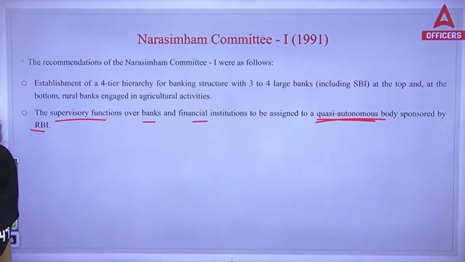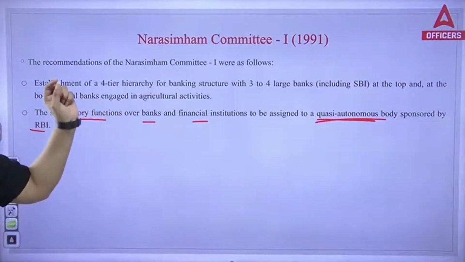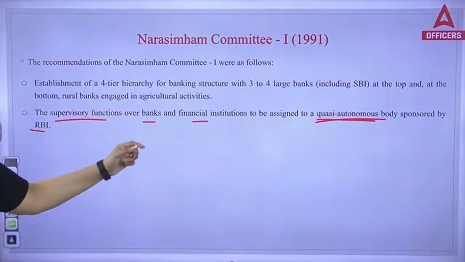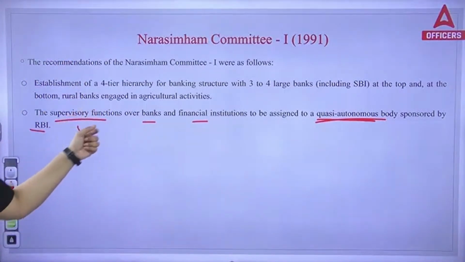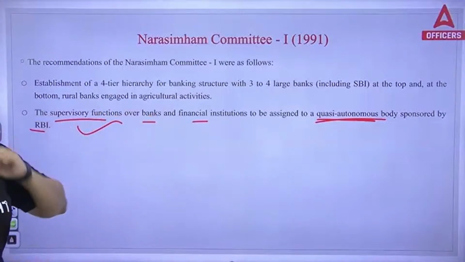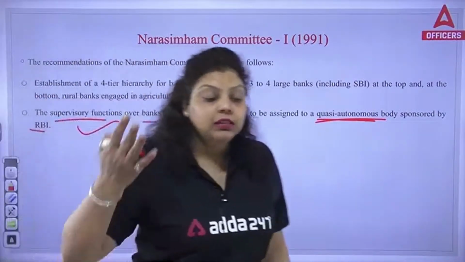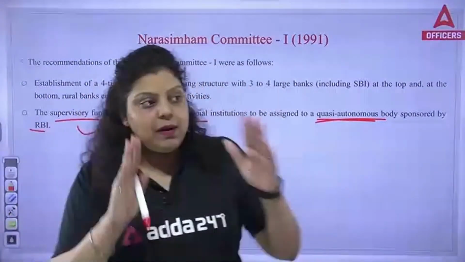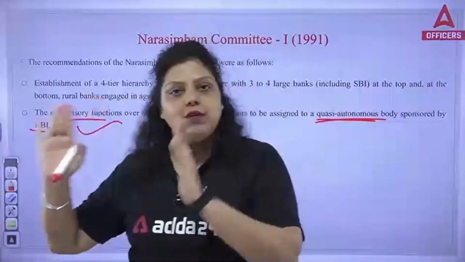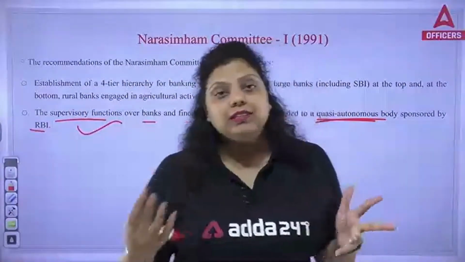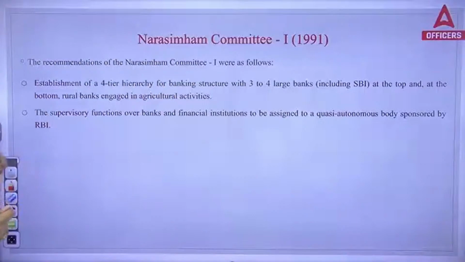Apart from that, it was also said by the Narasimhan Committee that you have to make a certain body, a quasi-autonomous body, which will get permission from RBI to supervise the functions of banks and financial institutions. Like in the case of RRB and Cooperative Banks, NABARD was established. NABARD has to supervise and monitor the activities of cooperative banks and RRBs. So these kinds of autonomous bodies should be made.